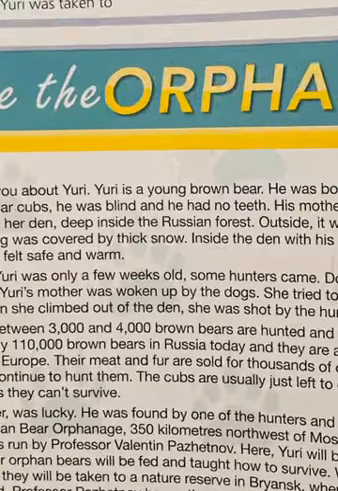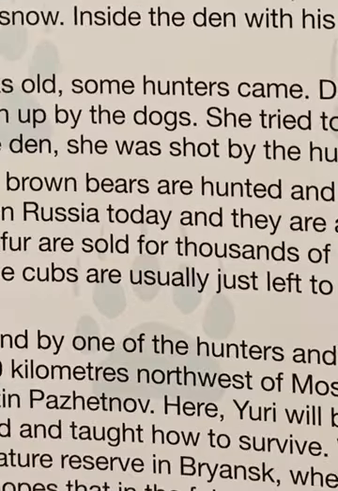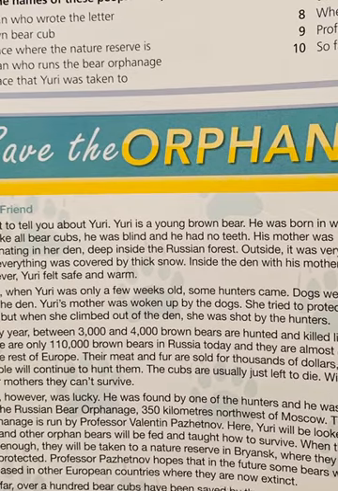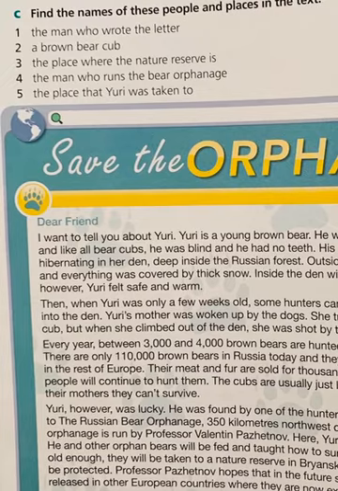Yeah, it's written in here. Look, Bryansk. You see? Nature reserve. What does nature reserve mean? Nature reserve is a national park, like a protected area designated for the preservation of wildlife, for the animals. Four, the man who runs the bear orphanage. What's the name of the man who runs the bear orphanage? Yeah, it's a strange name. Valentin Pashtnov, sorry. It's like a Russian name, that's why it's a bit difficult to pronounce.